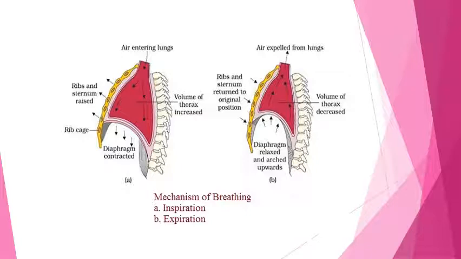Whereas in expiration, the diaphragm is going to be dome-shaped, that is, relaxed. The ribs and the sternum are again going to move inward, the volume is going to decrease and the pressure is going to increase, and because of that we expel the air from our body to the surroundings. So this is the mechanism of breathing, inspiration and expiration.